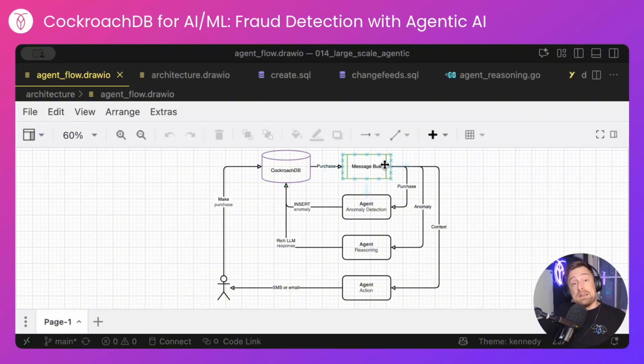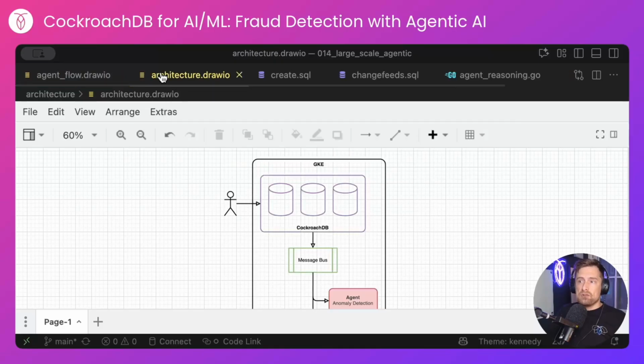That will trigger another message to our message bus, this time to a notification topic, onto which the notification agent is listening. This will send a notification to the customer by way of SMS or email, depending on their preference, notifying them that an anomalous purchase has been made. You've probably seen these if your bank is asking you for your authorization for a purchase, or maybe your bank has called you up. This is the kind of process that's happening.